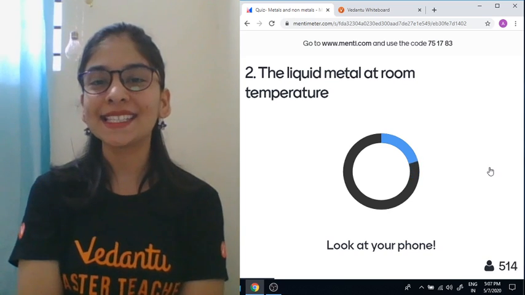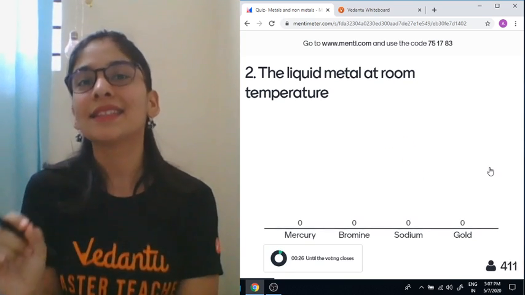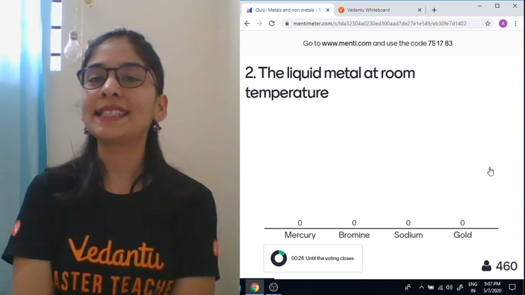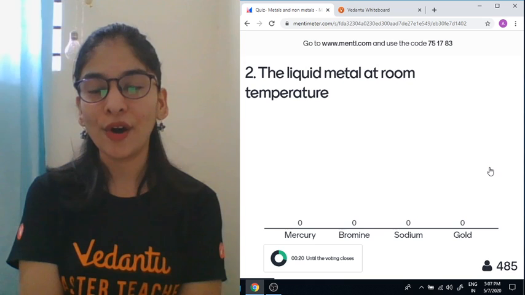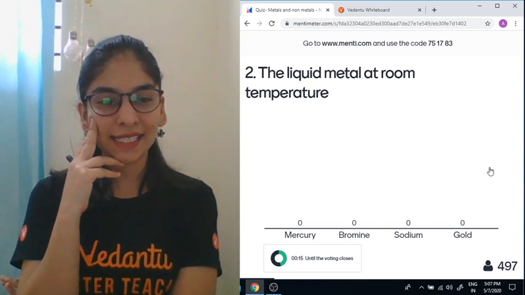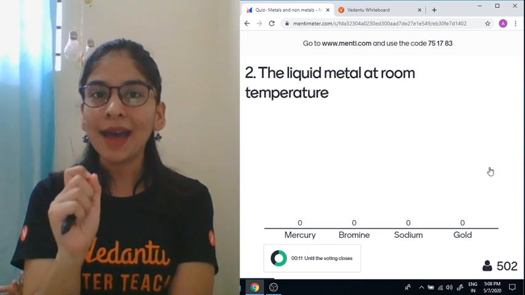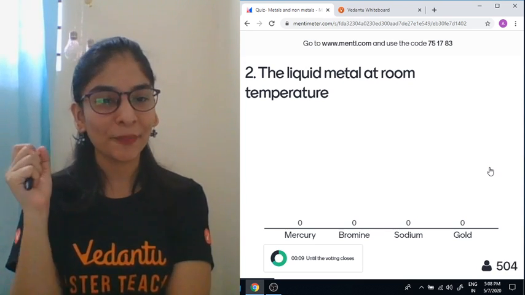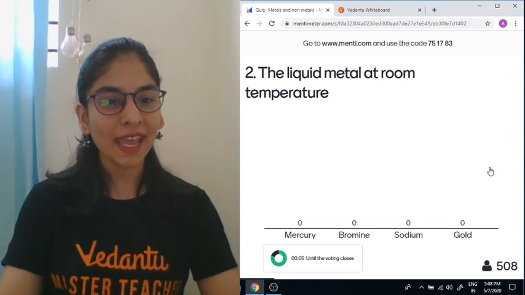Okay, one more question. The liquid metal at room temperature. The metal, but still it's a liquid. What exactly is that metal? Mercury, bromine, sodium, or gold? It's a very easy question. Try to find it out, okay? Mercury, bromine, sodium, or gold. There is one metal that is in liquid form. Yes, Arzu, Dev, Neeraj, very nice.